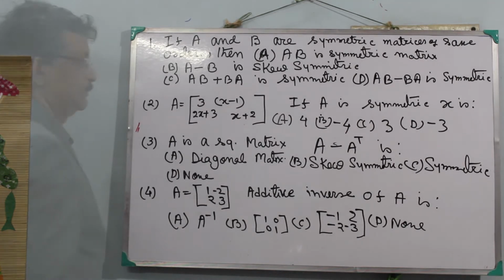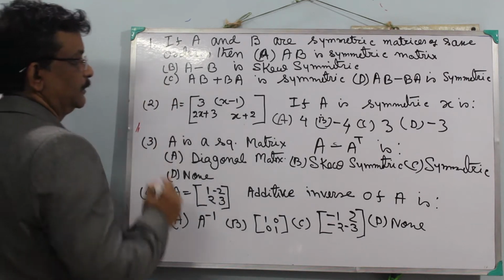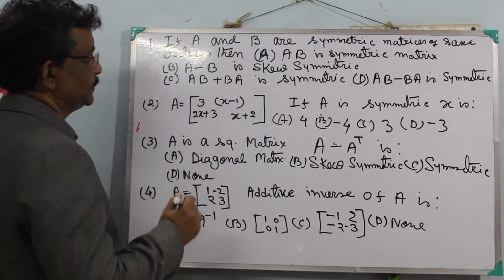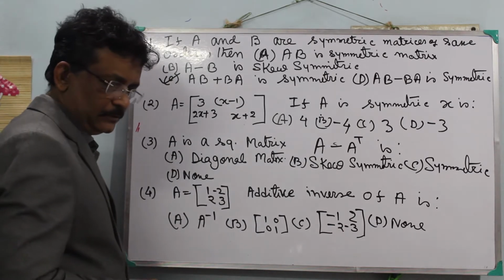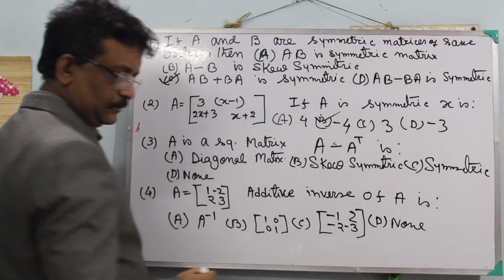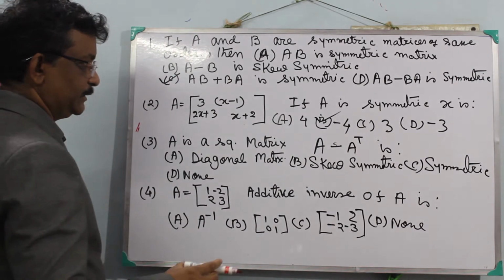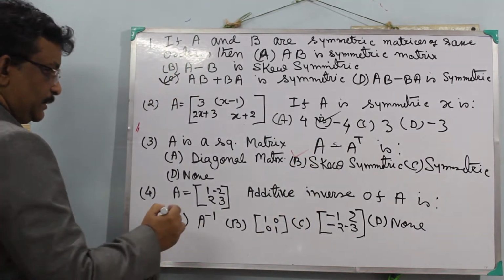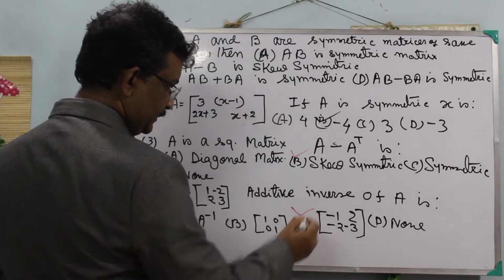1, 2, 3, 4. So the correct answer for 1 is C, for 2 the correct answer is B, for 3 the correct answer is B, and for 4 the correct answer is C.